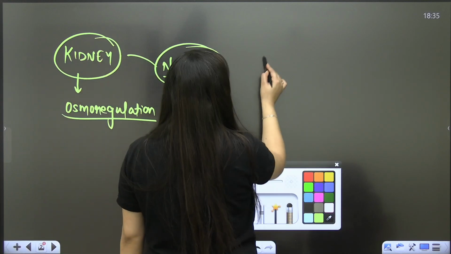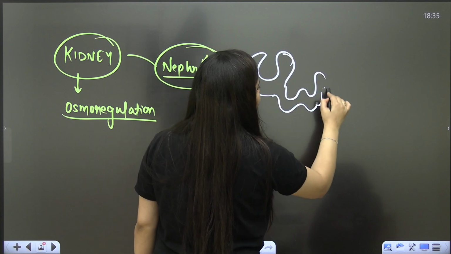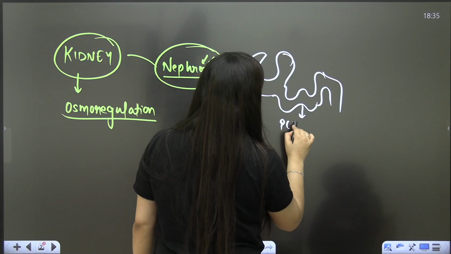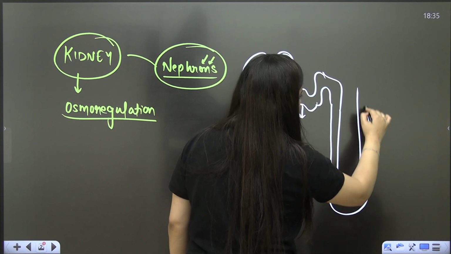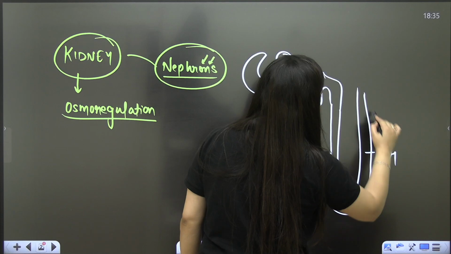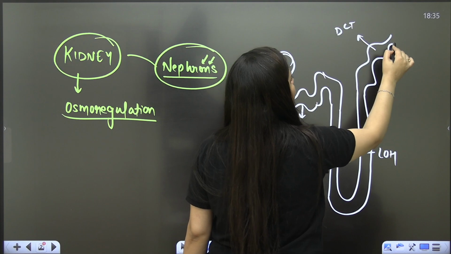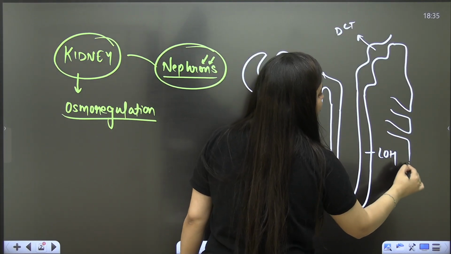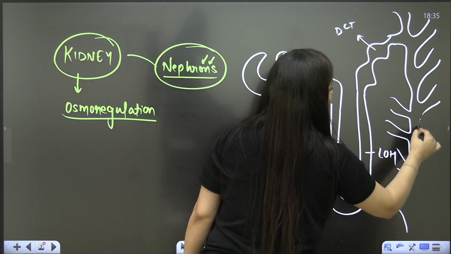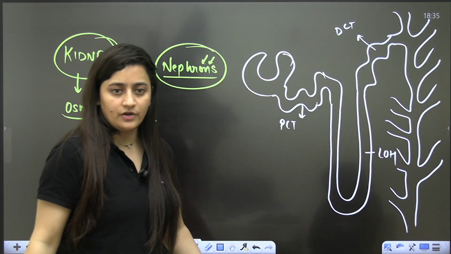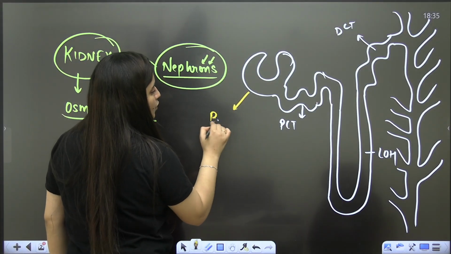I believe even the diagram is clear to all of you, right? There will be a cup-shaped Bowman's capsule. Then there will be these tubules. Firstly, the PCT, that is your proximal convoluted tubule, and then the U-shaped loop of Henle, and then here we have the DCT, distal convoluted tubule, and then this one is going to be the collecting duct. Students, if you're thinking I'm moving very fast, you can slow down the speed, as this video is for quick revision. This is what we call the nephron. And that cup-shaped area is the Bowman's capsule.